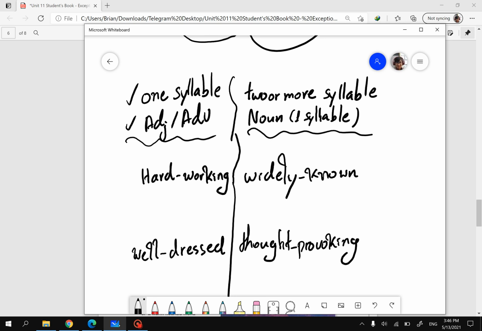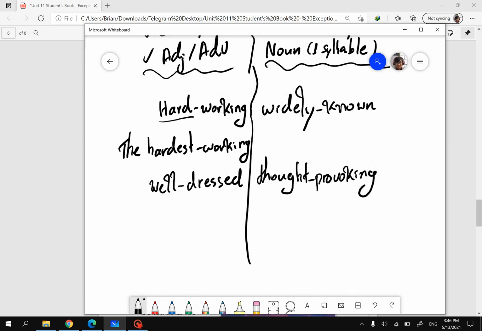For example, hardworking. The first half is one syllable, and the part of speech of this word is adjective. Hard is an adjective. So one syllable and adjective, so we change it to the hardest working. We change the first part by adding -est: the hardest working.